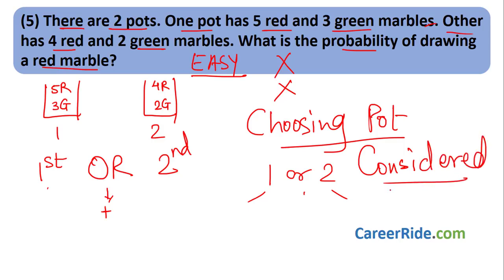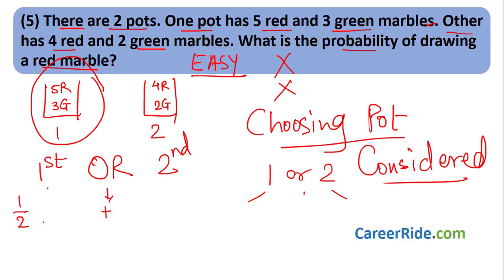First we'll see that we are choosing the red marble from the first pot. Before choosing the red marble, we have to first choose pot number 1. So what is the probability of choosing pot number 1? How many total pots are there? There are 2 pots, 1 and 2. Out of that, we want the first pot, and there is only one pot which is numbered first. So what I want is 1 divided by total possibilities, which is 2.